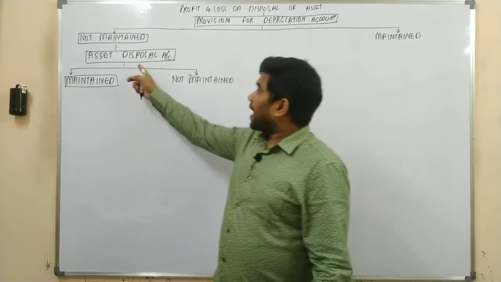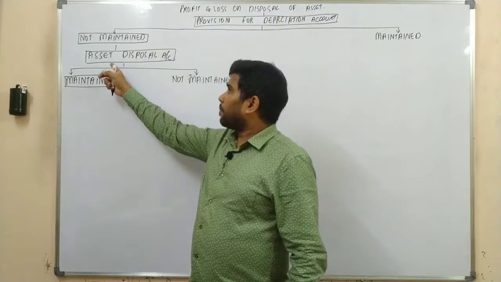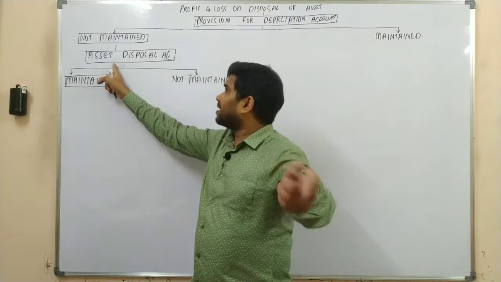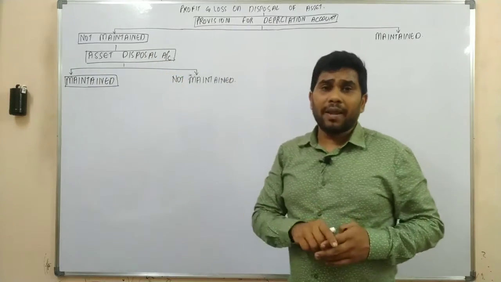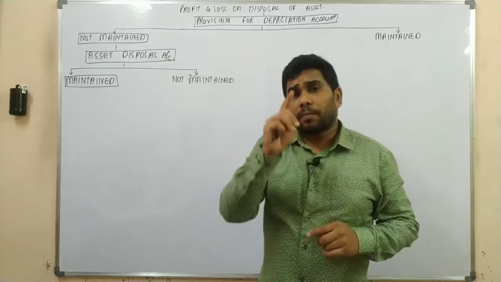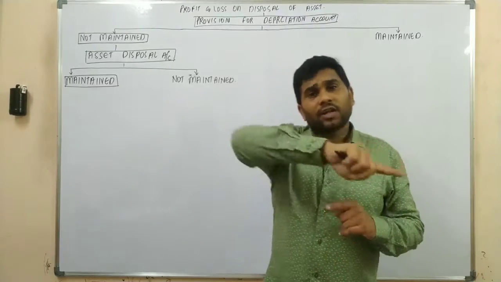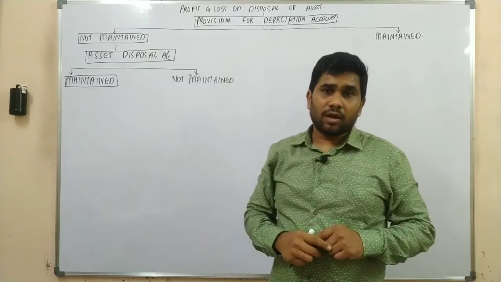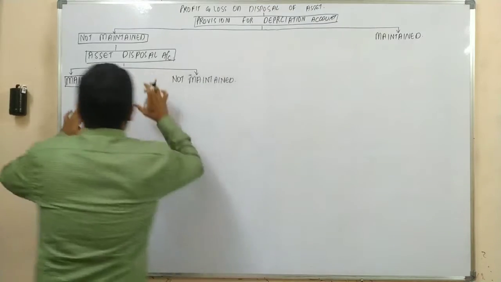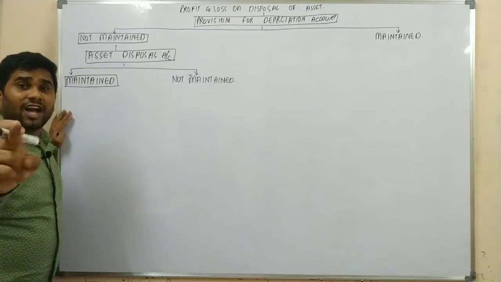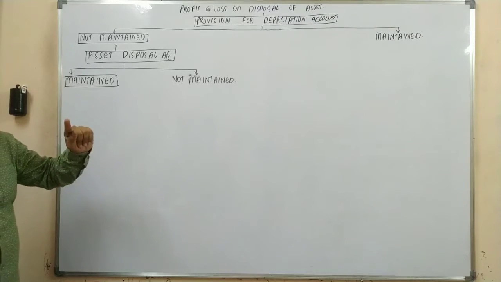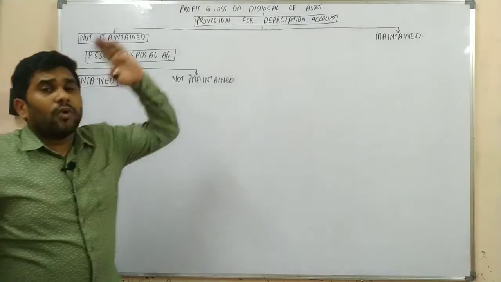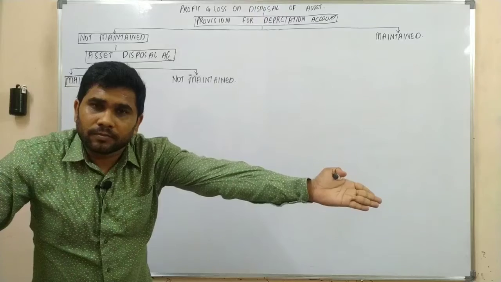So as you're preparing an asset disposal account, it means this account is maintained for the purpose of knowing the profit or loss on asset. Yes or no? So in that case, the asset account would be transferred to the asset disposal account.